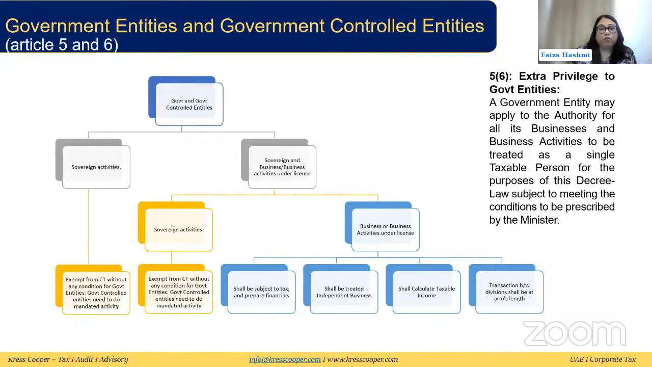Now, like we discussed before, for all the businesses, they need to do this separately and treat them as separate businesses. But they may apply to the authority to say that they want all the businesses under the trade license to be treated as a single taxable person, just for administrative ease. And if they are meeting the conditions, then the FTA may allow them to do that.